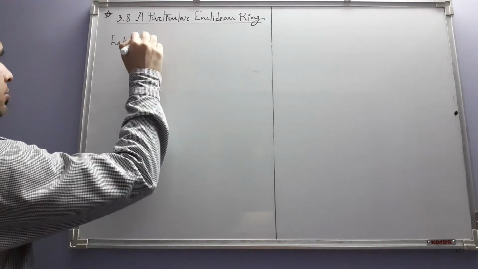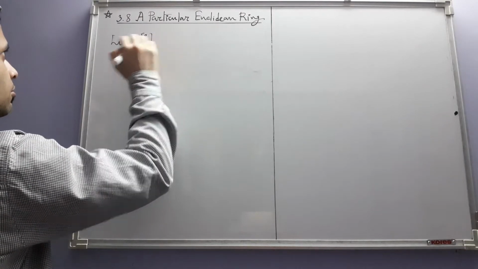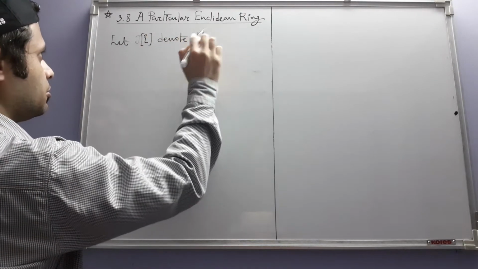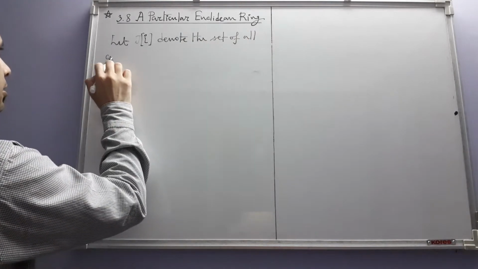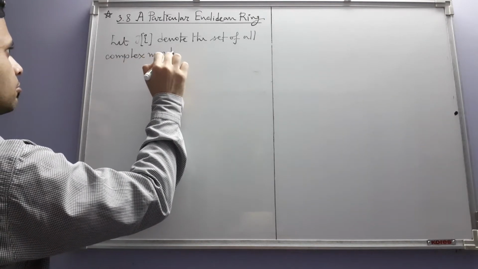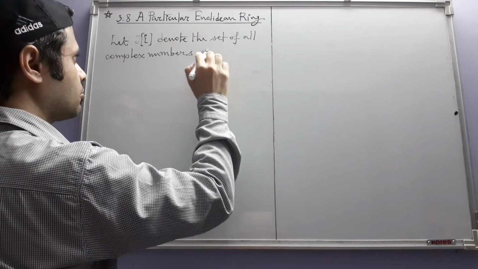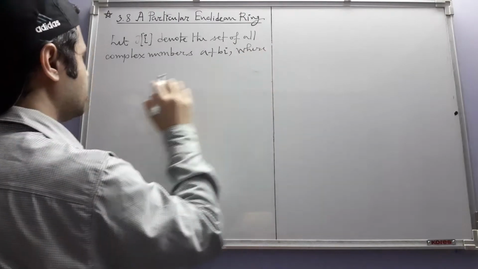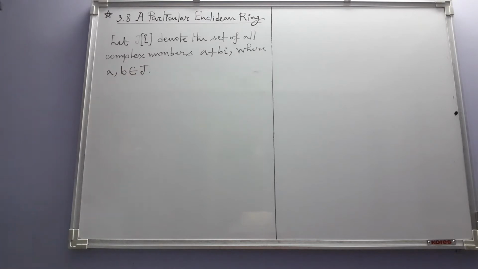Let J[i] denote the set of all complex numbers a plus bi, where a and b are in the set of integers.